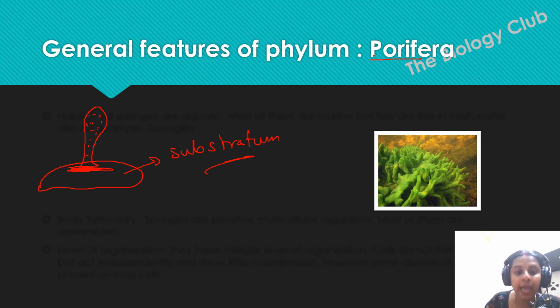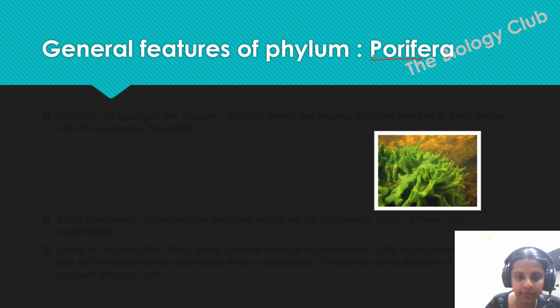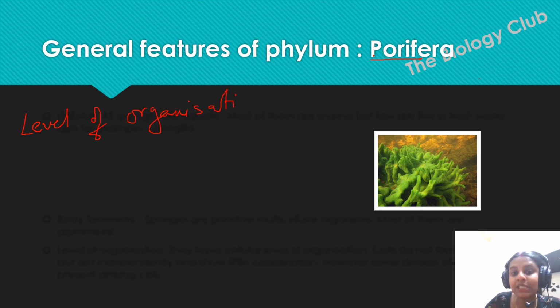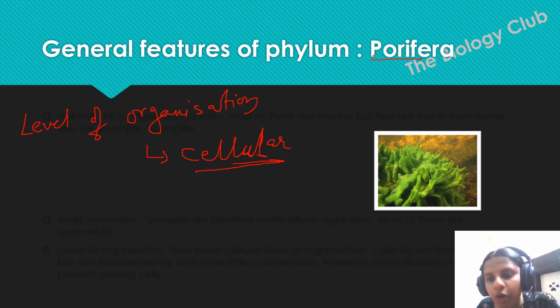Now, as we all know, the body symmetry is asymmetrical here. Also, if we talk about the level of organization, is it tissue level of organization or cellular level of organization? Of course, it is cellular level of organization. Just now we have seen it. It is cellular level of organization.